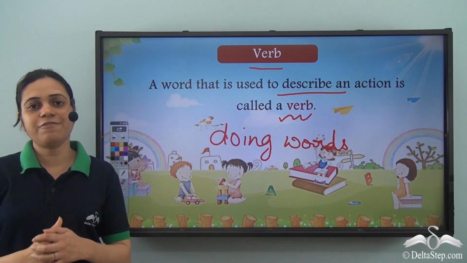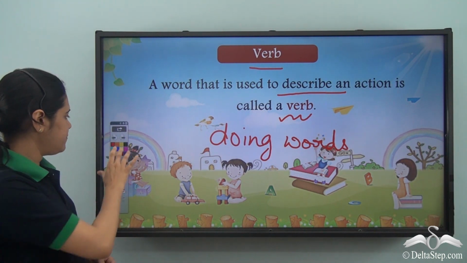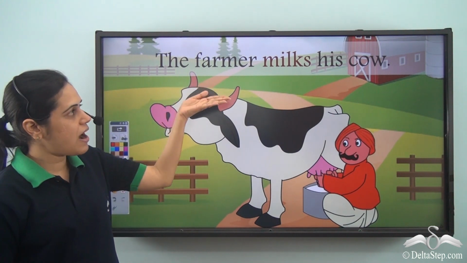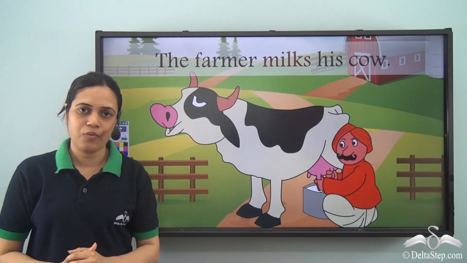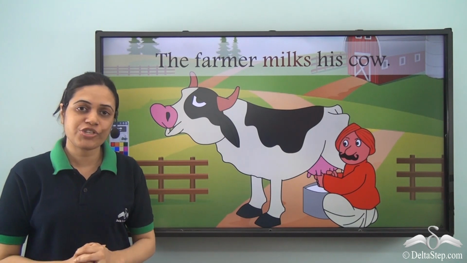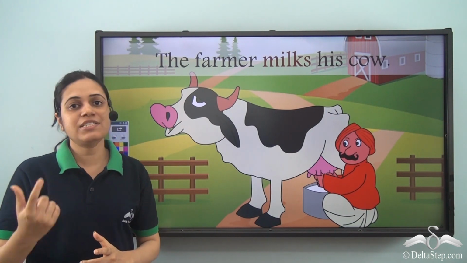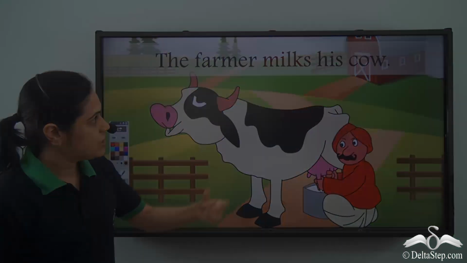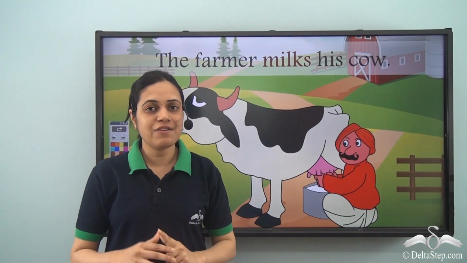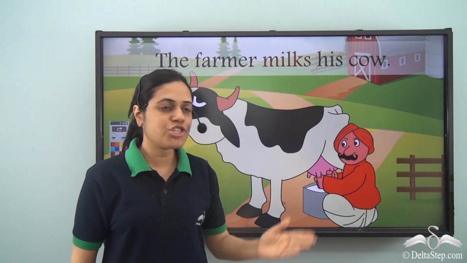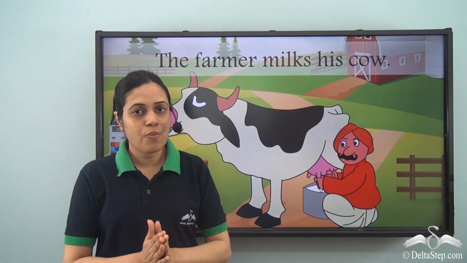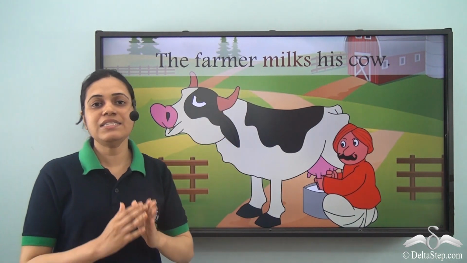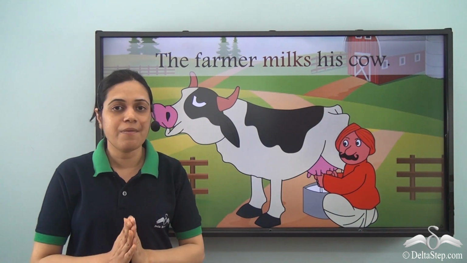So, let us see the different examples of verbs. Over here, we can see that the farmer milks his cow. Now, what is the action word here? Which word is describing the action of the farmer? Milks. So, milks is the word which is describing the action of this farmer. So, milks is the action word, and in this sentence, milks is the verb.